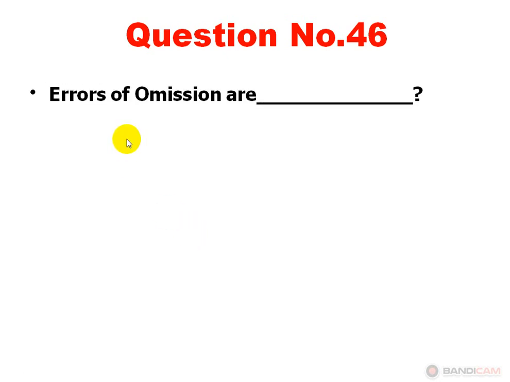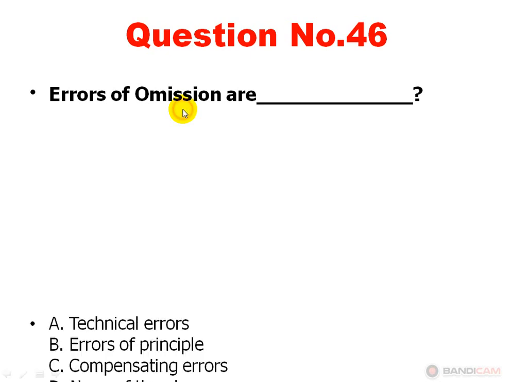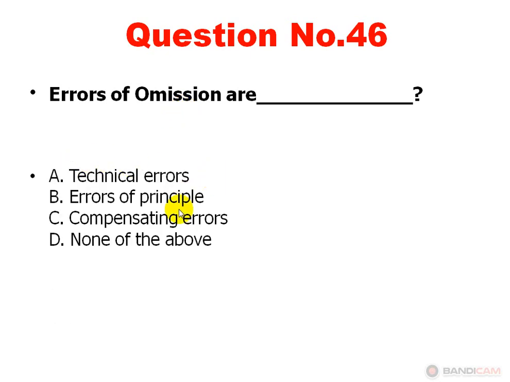Next, errors of omissions are Option A, technical errors. Option B, errors of principle. Option C, compensating errors. Option D, none of the above. Option A is correct, technical errors. Dear viewers, errors of omissions are also called technical errors.